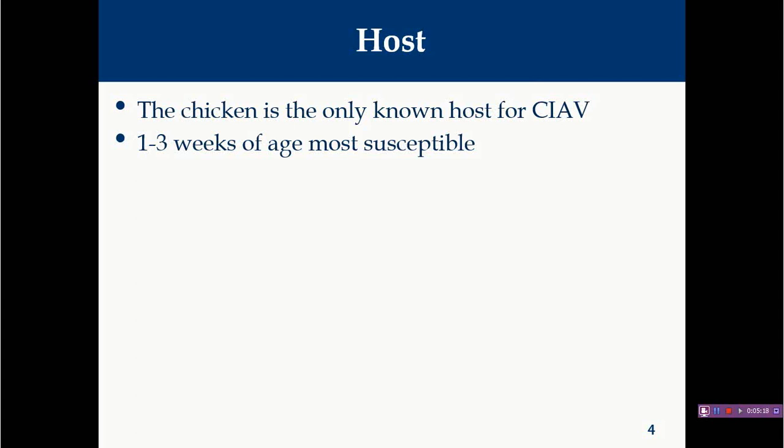Generally, birds of all ages are susceptible to infection, but birds less than 3 weeks of age are more susceptible, and they will show severe anemia and other clinical signs, particularly the birds which do not have maternal antibodies. So birds which lack maternal antibodies, and if their age is less than 2 or 3 weeks, are highly susceptible to infection with this chicken infectious anemia virus. Older birds can be infected, but generally they do not show any clinical signs.